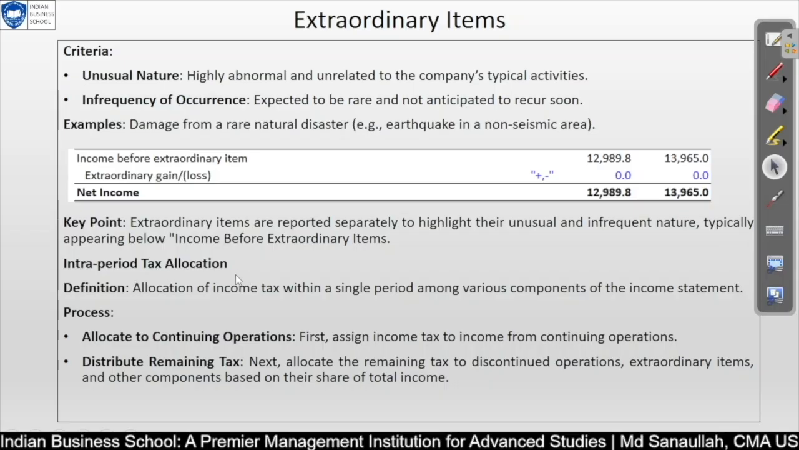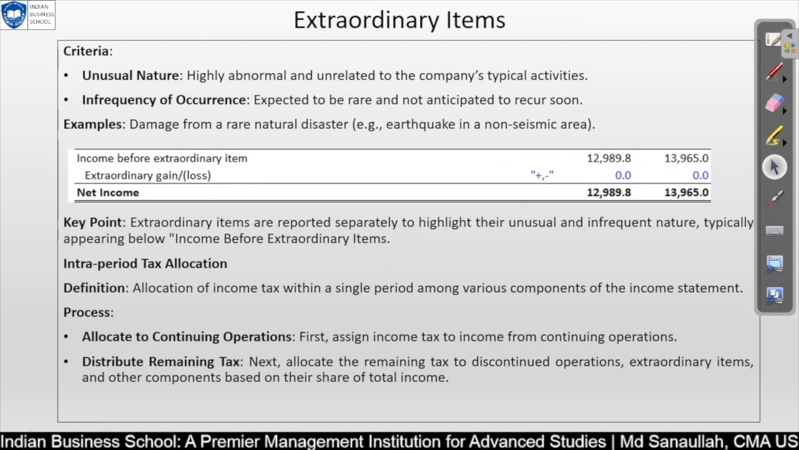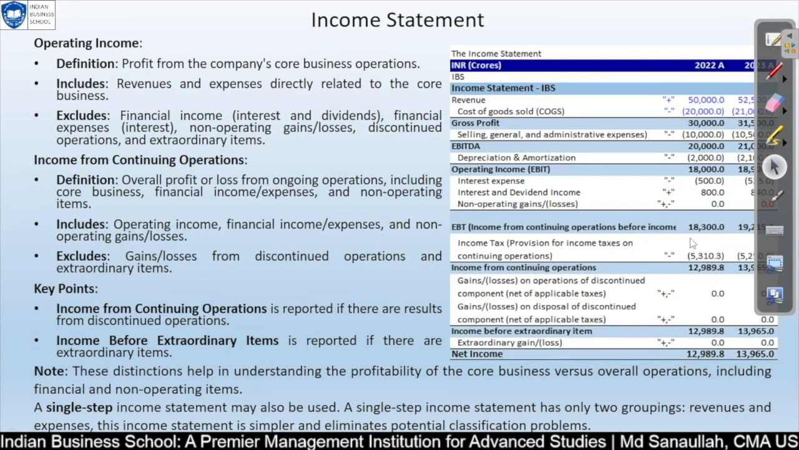Intra-period tax allocation, this is the same thing I have kept on discussing with regard to net of applicable tax. Whenever we have any gain or loss, we have to consider the tax, and that tax will go to your actual tax with regard to your net profit. Whatever tax comes from extraordinary gain or loss, and gain and loss from operations, from discontinued operations or disposal, those taxes will be adjusted from your main tax.